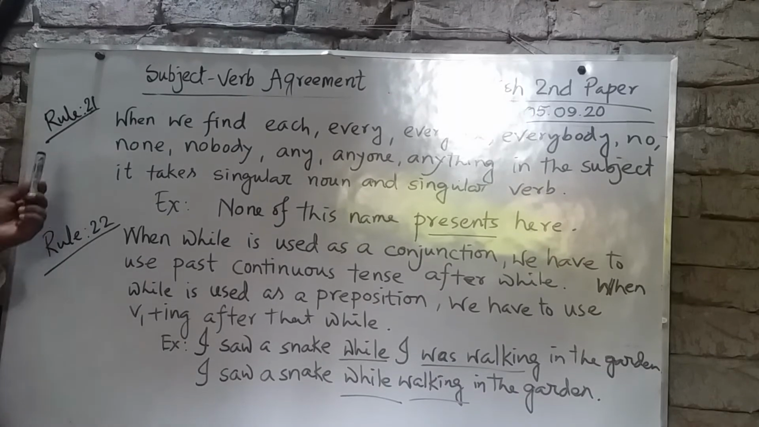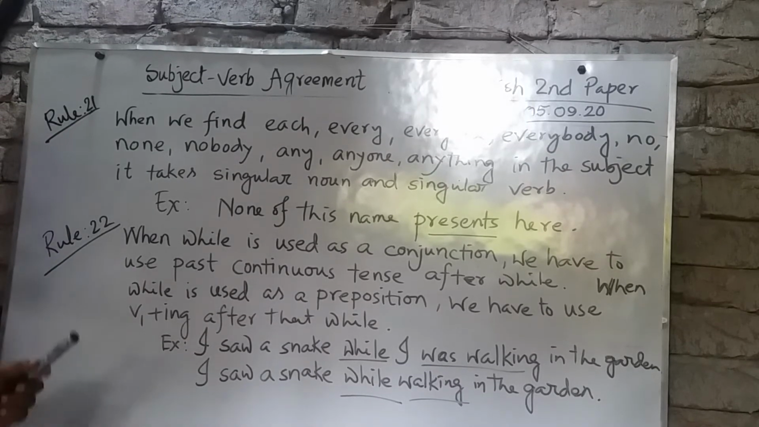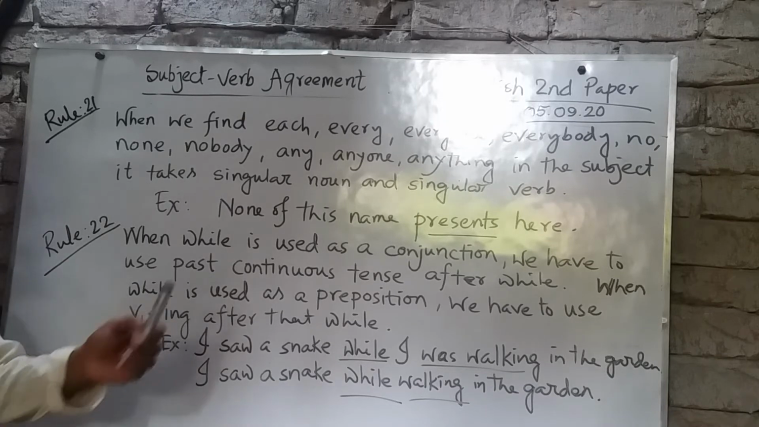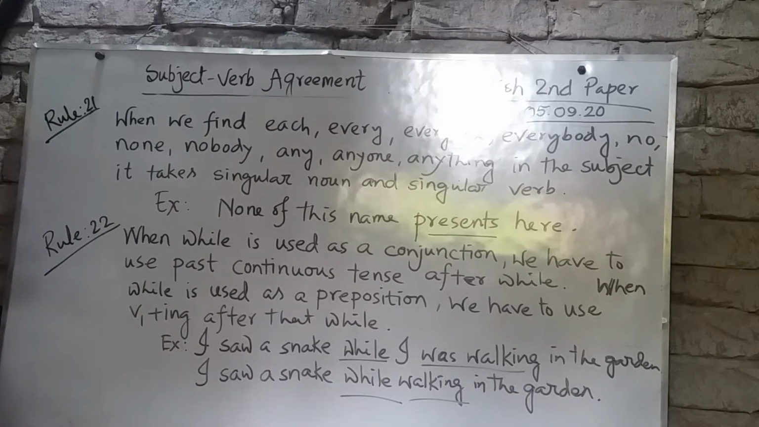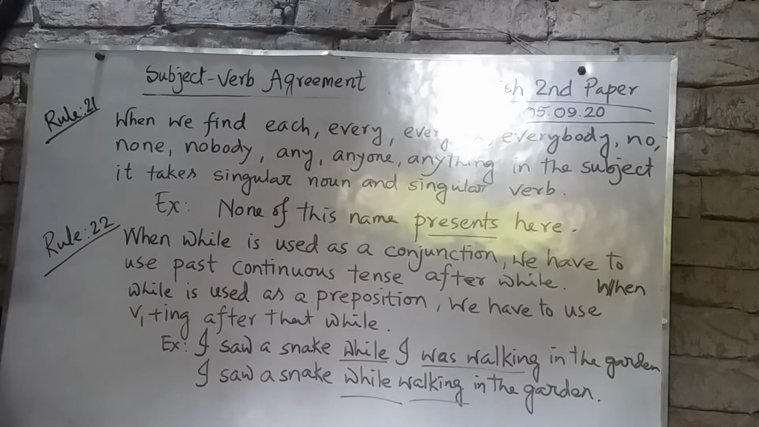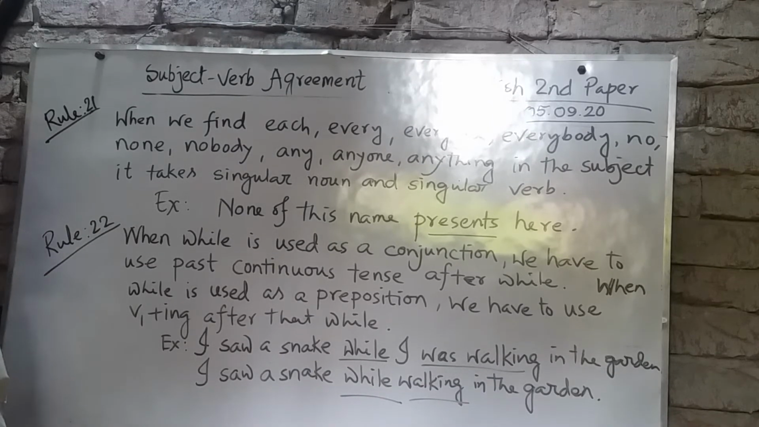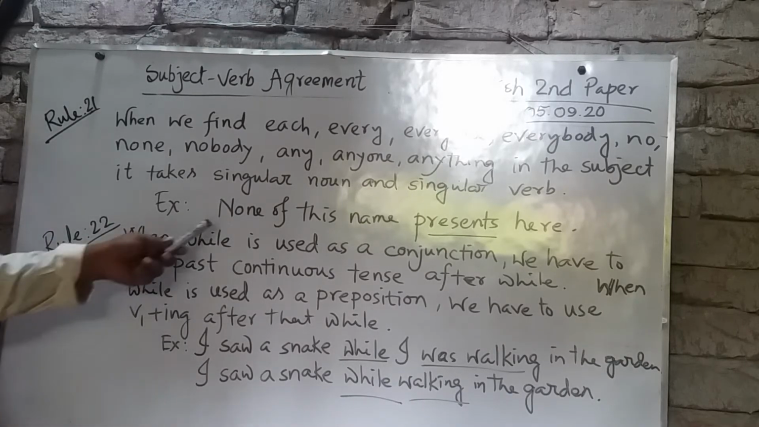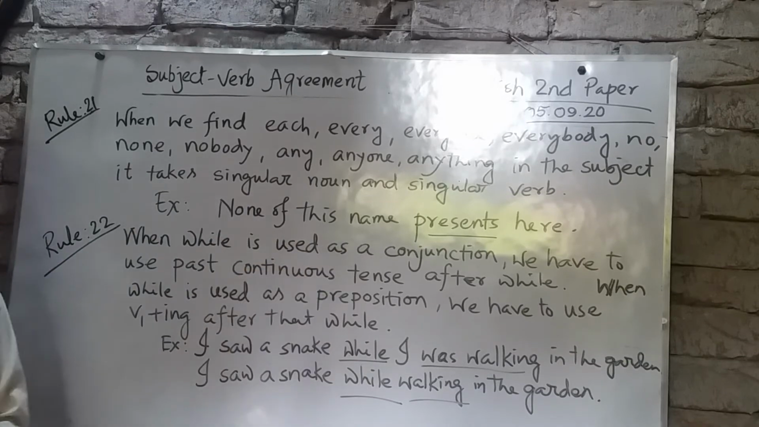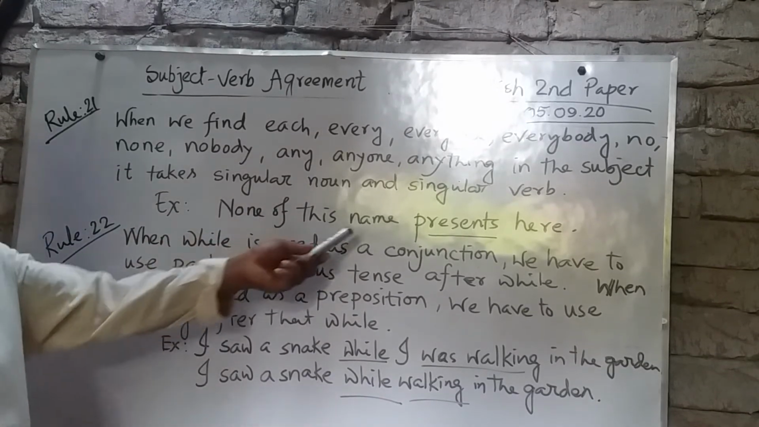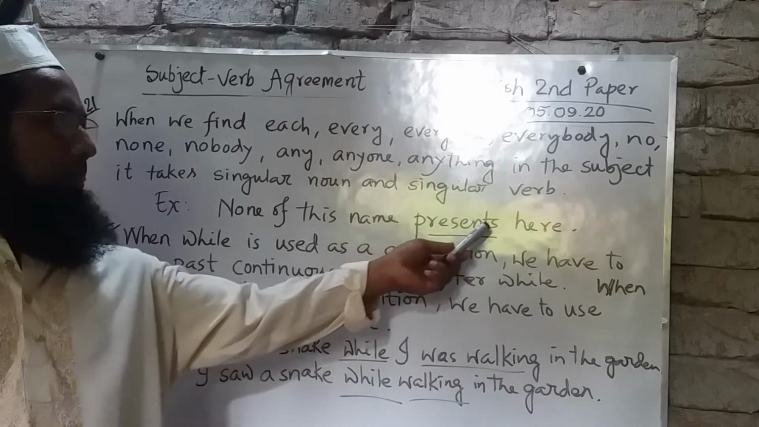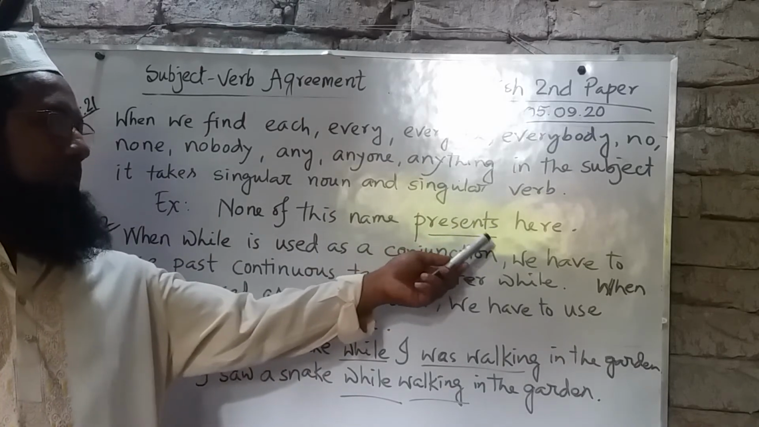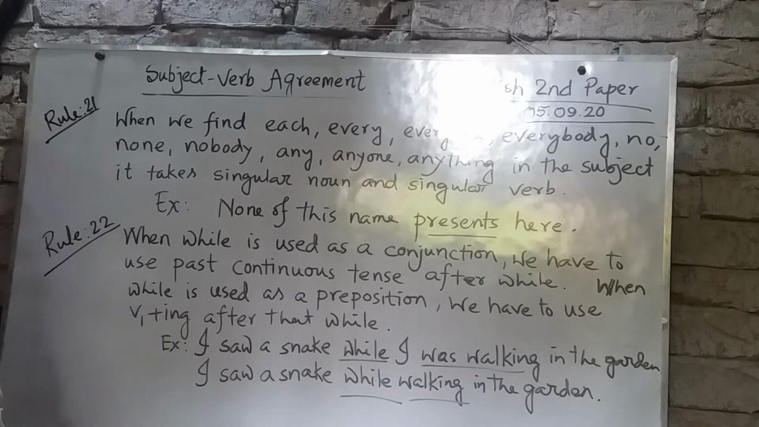Okay dear students, now notice rule number 21. After each, everyone, everybody, no one, none, nobody, anyone, anything, when we find these in the subject, it takes a singular noun and a singular verb. Here is an example: none of these names is present here. Here, none is singular, so singular subject with singular verb.